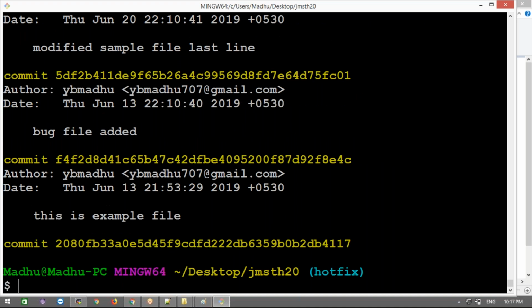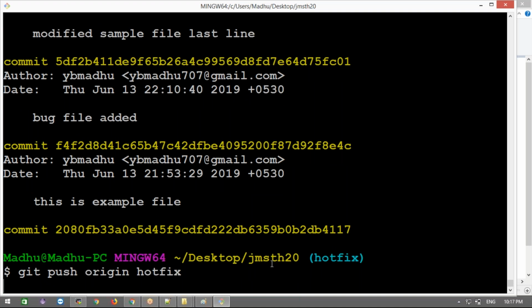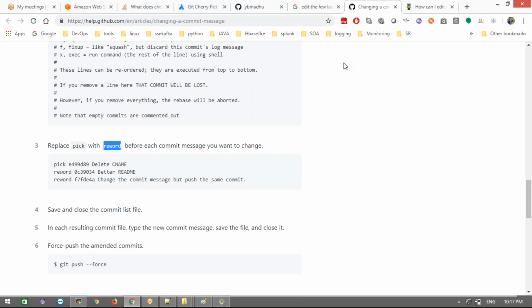Now done. Now here what I will do, git push, our branch is hotfix. Okay, I'm pushing for the hotfix branch. I'm in the hotfix branch. There is no hotfix branch in the remote repository. See here, where is my repository? Which is the project repositories, auto repositories.